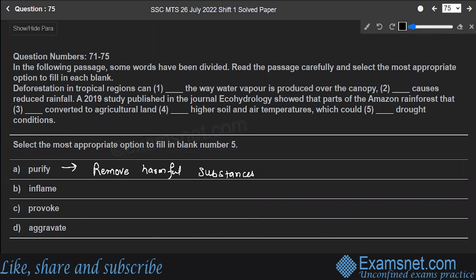Then inflame means provoke or intensify. Provoke means to cause a particular feeling, or you can say ignite a particular feeling.